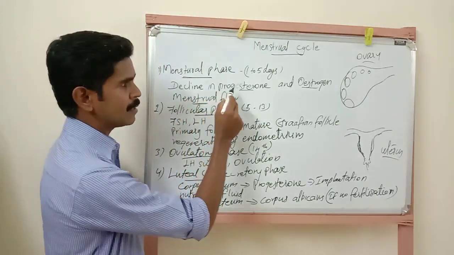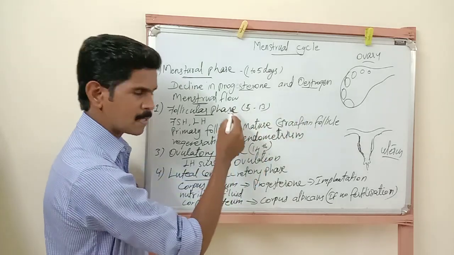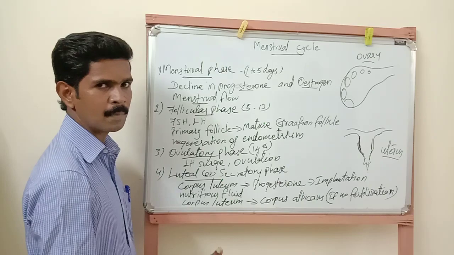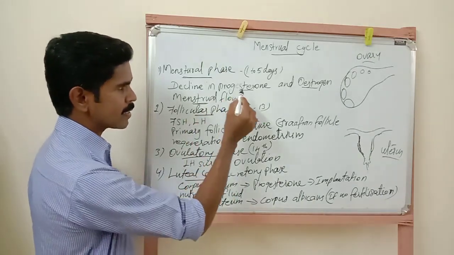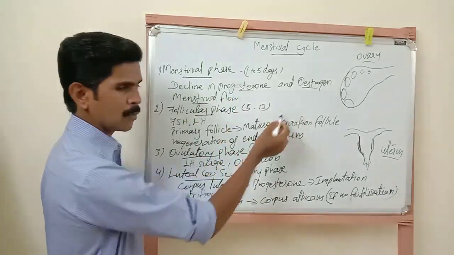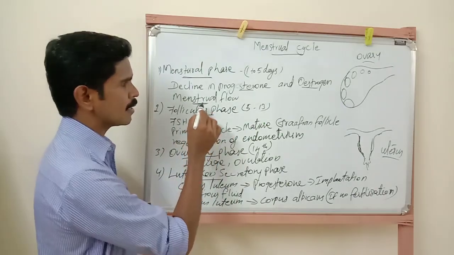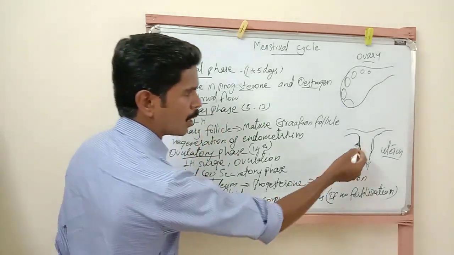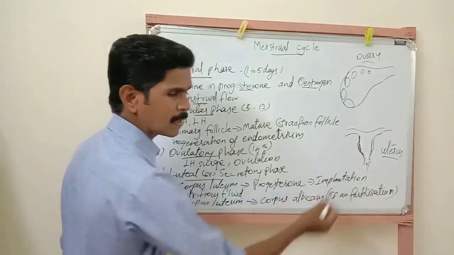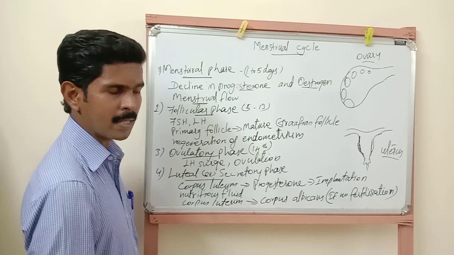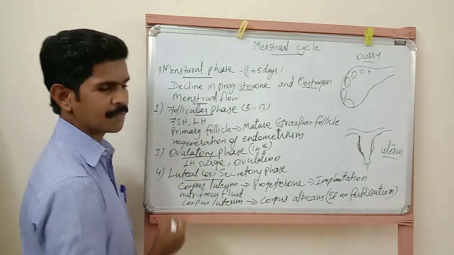One is the decline in progesterone and estrogen. That means the levels of both the progesterone hormone and the estrogen hormone are reduced in the blood. Second, because of the lower production of these two hormones, menstrual flow takes place. The reason for this menstrual flow is the breakdown of the endometrium wall and of the blood vessels present in the endometrium layer. Understand? So that's all about the menstrual phase, the first phase.